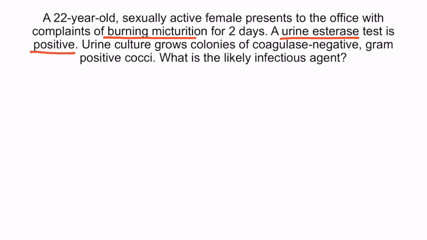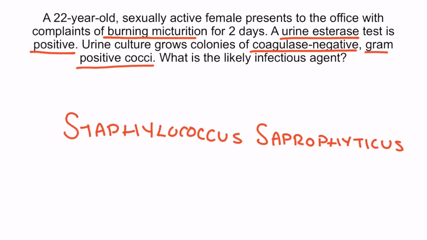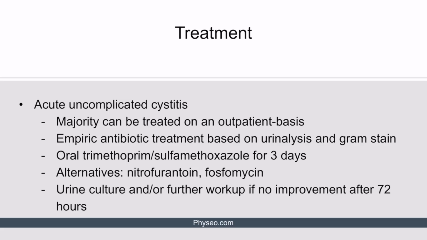The most common cause of UTI in a young female is E. coli. However, the urine culture is showing coagulase-negative gram-positive cocci, confirming infection with Staph saprophyticus, which is the second most common cause of UTI in a sexually active female. All right, let's move on to treatment.